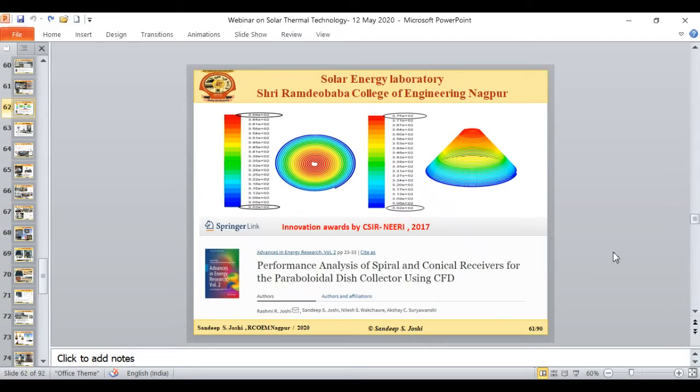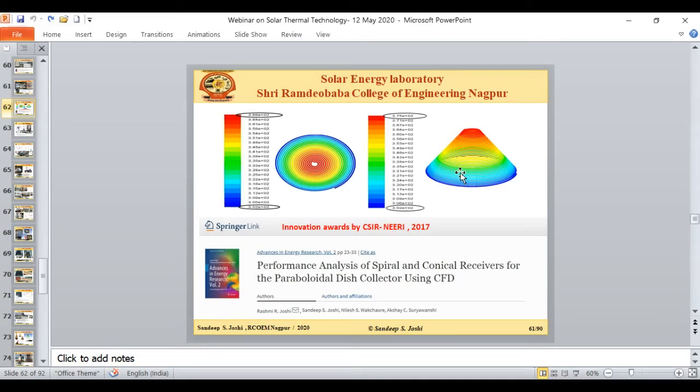This is how we tried different arrangements of the receiver. In the first you can see the spiral receiver, and second we tried the cavity receiver. In the cavity receiver, in the CFD simulation, we got some different results because there is some re-radiation that we could observe, and these re-radiations can be well trapped inside this cavity. This research is still going on. We are trying to tap this re-radiation from this receiver also, so we are trying a glass window, which we call a quartz window, on this cavity receiver, and we are trying some kind of trapping arrangement at the top of the system, so that the maximum amount of radiation can be collected.